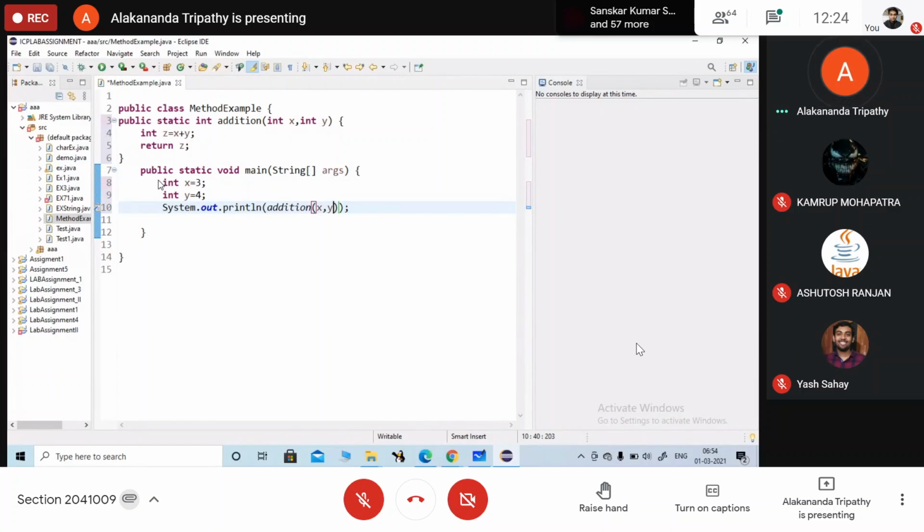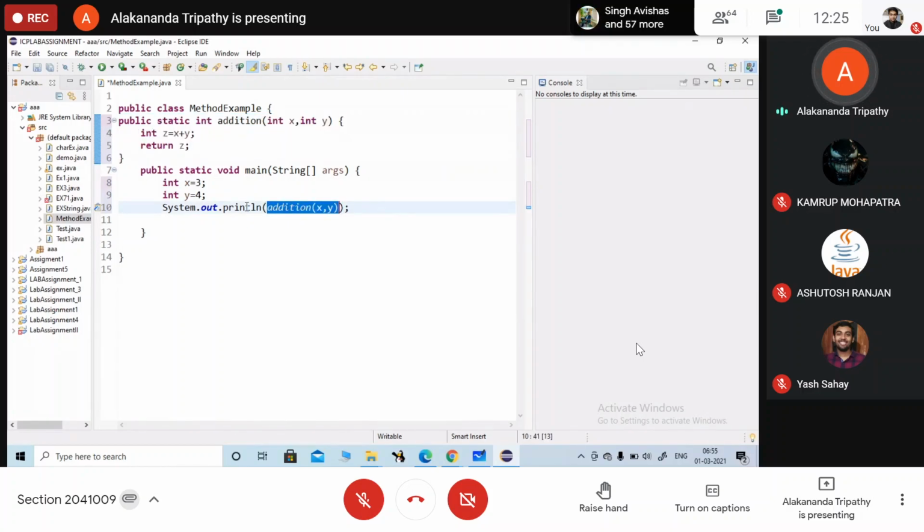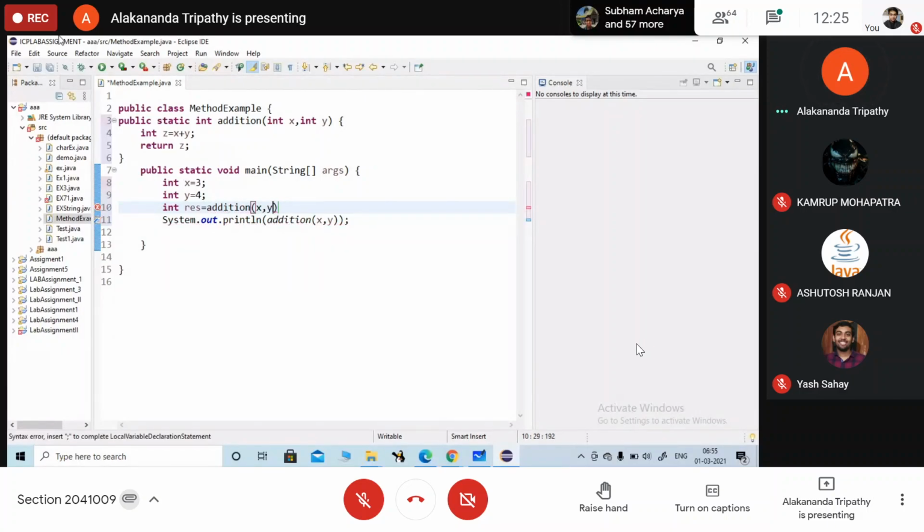हो गया. Now look, यहाँ पर क्या हुआ है? This part is your method. देखो, ये तुम्हारा method है. In the main function, I have called the method. So instead of system.out.println, if here I am going to write int result equals to addition(x, y).